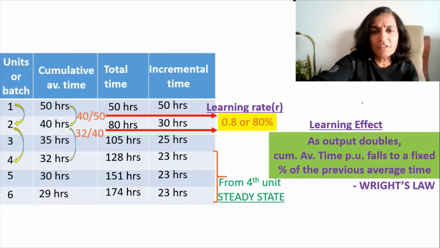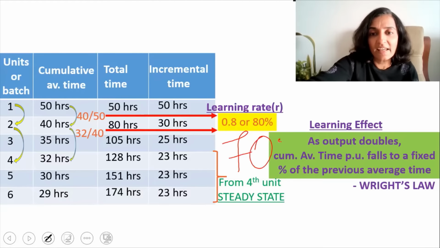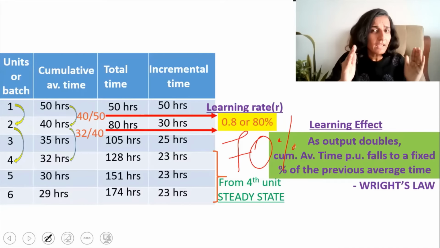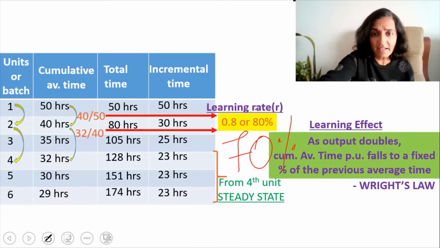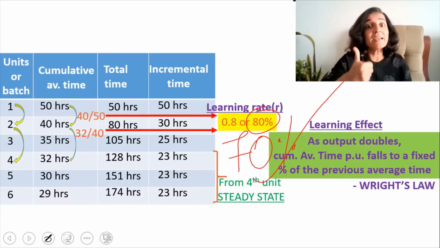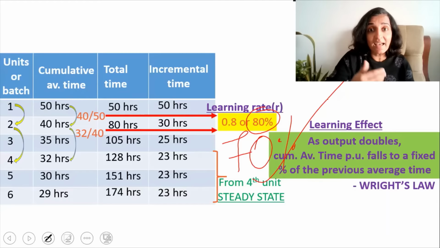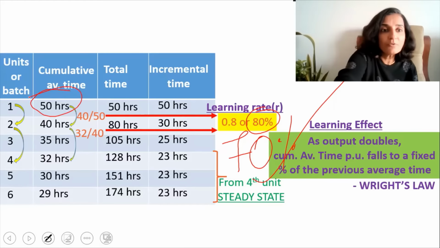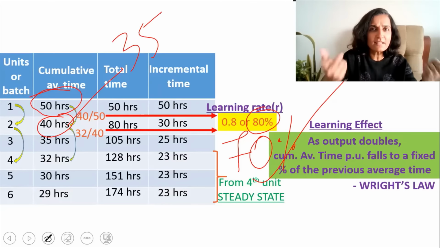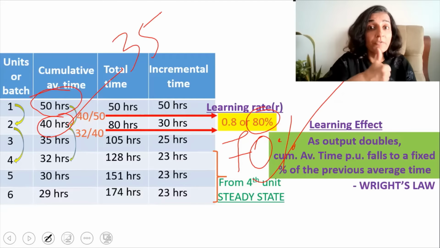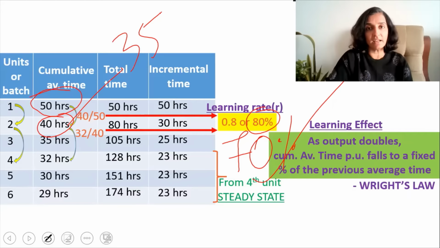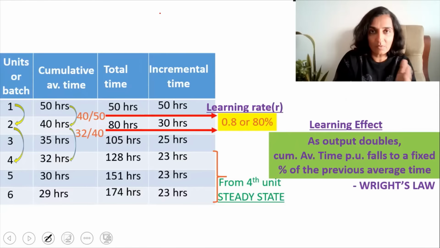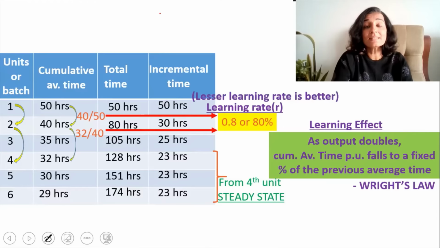Now think for yourself, if the learning rate was 70%, is it better or is it worse? Think. If the learning rate is 70%, that is, it's not 80%, it's 70%, then it is better for the company, because it means that the workers are taking less time. What is 70% of 50? 70% of 50 is just 35 hours. That is, a subsequent unit will be produced in just 35 hours' time. So if you have a lower learning rate, it means that it is better. If you have a higher learning rate, it is bad. So let me write that too. Lesser learning rate is better.